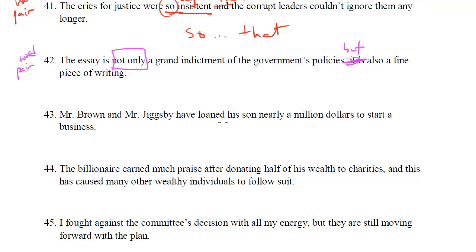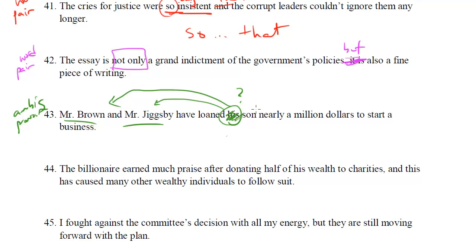Mr. Brown and Mr. Jigsby have loaned his son nearly $1 million to start a business. This is an ambiguous pronoun issue because we see two nouns, two subjects, Mr. Brown and Mr. Jigsby. But then we see have loaned his son. Now, wait a minute. Who is the his referring to? Is it referring to Mr. Brown? Is it referring to Mr. Jigsby? You could say in some world their son, but the point is this is an ambiguous pronoun, right? We don't know who or what this is referring to. So one way to fix this would be to make it clear as to whose son it is. So you can say Mr. Brown's son. So that would clear up the confusion, clear up the ambiguity.